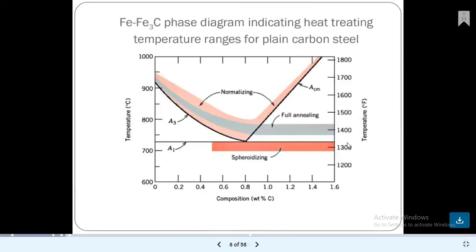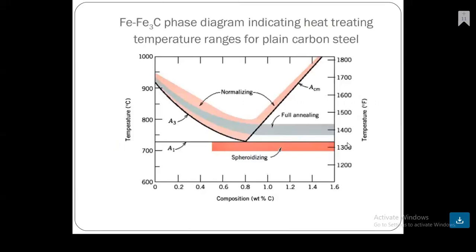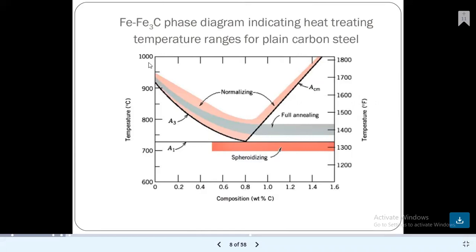This is the Fe-Fe3C phase diagram, which indicates the heat treatment temperature ranges for plain carbon steel. This is temperature versus composition, and the composition is weight percentage. The temperature runs from 600 up to 1000 degrees Celsius, which is 1200 up to 1800 Fahrenheit.